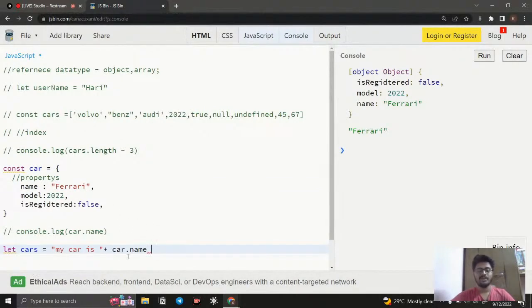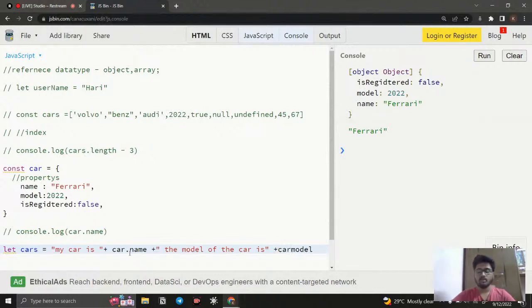So what happened? My car is Ferrari, and after that I just give something like, the model of the car is something like this, and I just want to call model, not simply model.